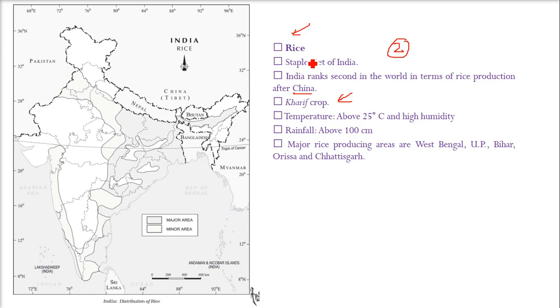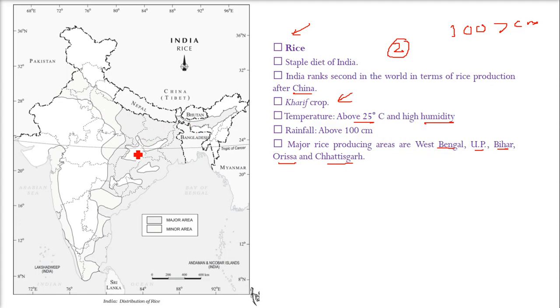The starting point where we sow seed, it needs a lot of water. Temperature needed is about 25 degrees centigrade, and a very good amount of humidity is required. The rainfall should be more than 100 centimeter, and major rice producing areas are West Bengal, Uttar Pradesh, Bihar, Odisha, and Chhattisgarh. So these are the major areas.